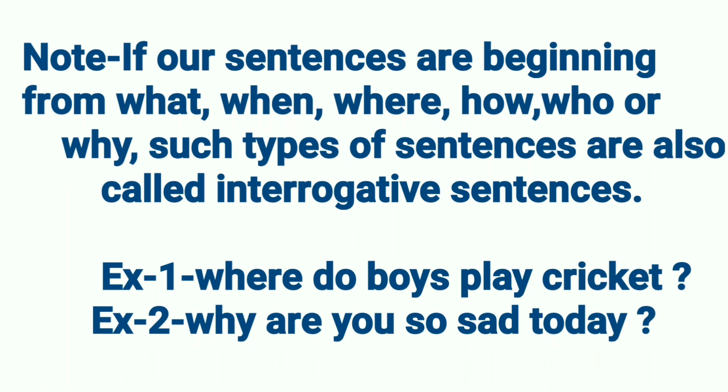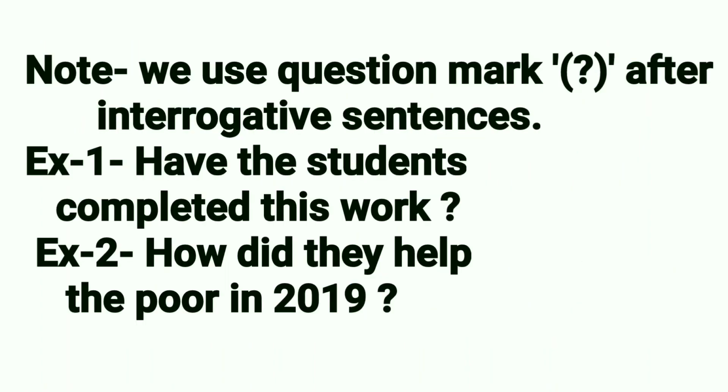Example 1. Where do boys play cricket? Example 2. Why are you so sad today? Note, we use a question mark after interrogative sentences. Example 1. Have the students completed this work? Example 2. How did they help the poor in 2019?